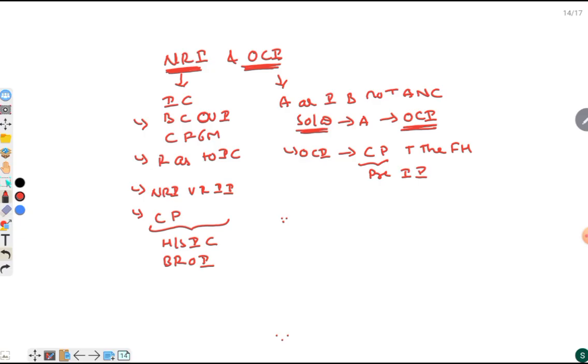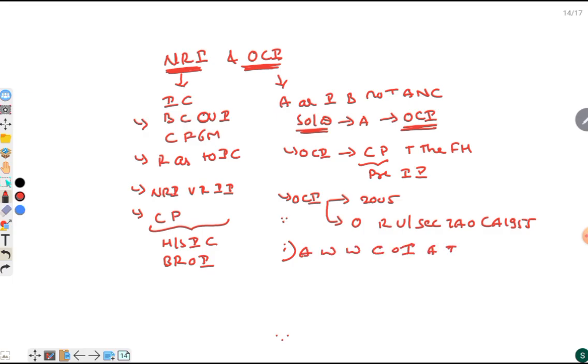And when we look at OCI, there exists an OCI card, and this OCI card was implemented in 2005. It is mainly given to people of Indian origin, and OCI card holders will be registered under Section 7A of the Citizenship Act 1955. There are people who are eligible to be registered as OCI card holders. These include anyone who was a citizen of India at any point of time after the commencement of the Constitution in 1950.